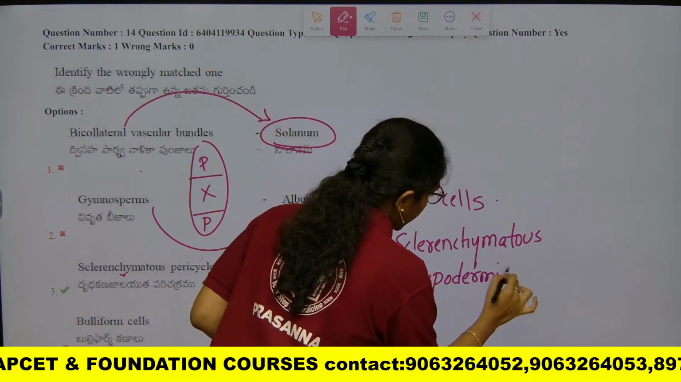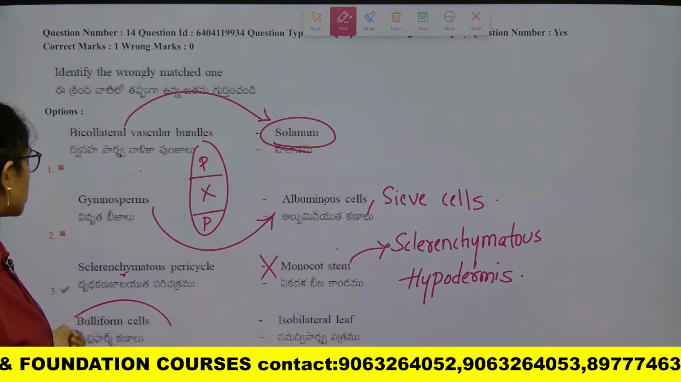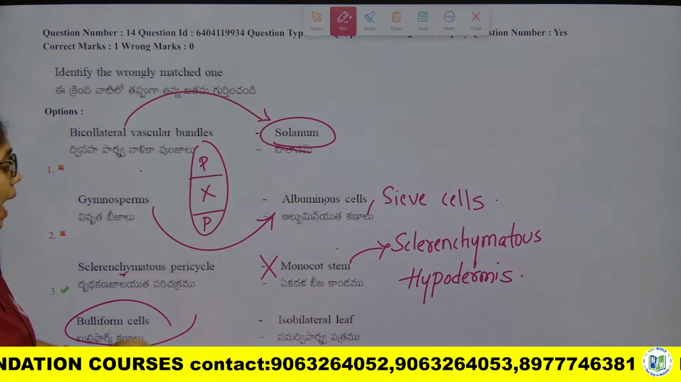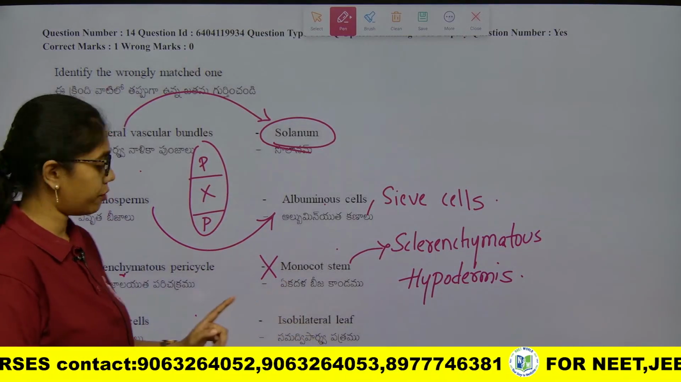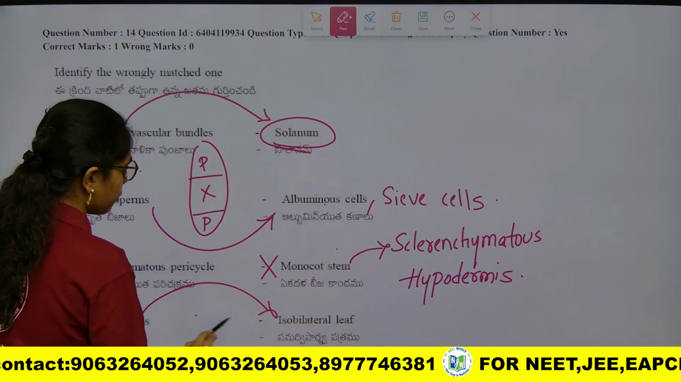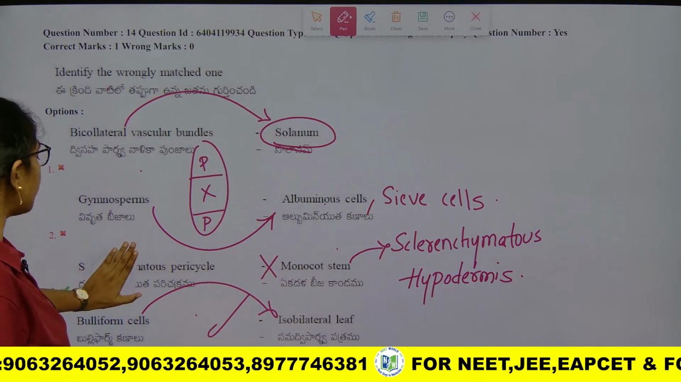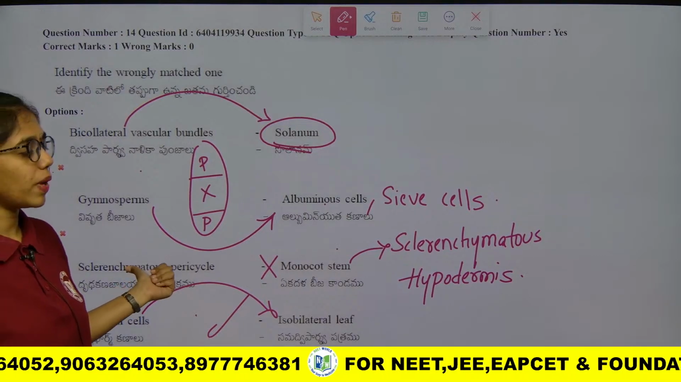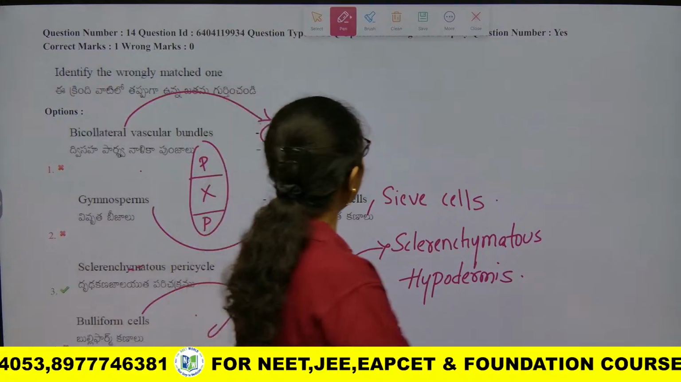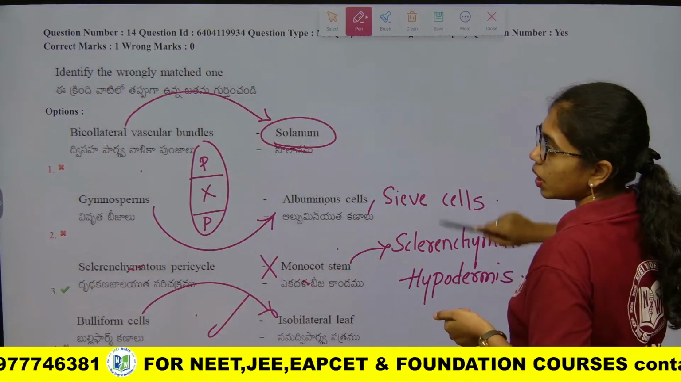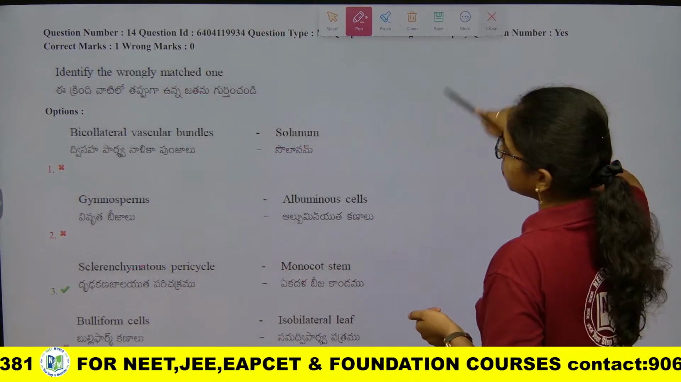Clear? Next, bulliform cells. Bulliform cells are observed in the epidermis of monocot leaf, that is isobilateral leaf. This is true. So what is the wrongly matched one? That is sclerenchymatous pericycle, which is observed in dicots, not in monocot stem. So option 3 will be your correct answer. Right. Next question.